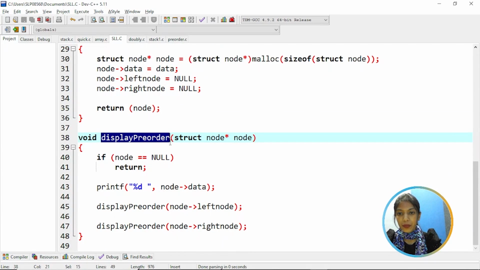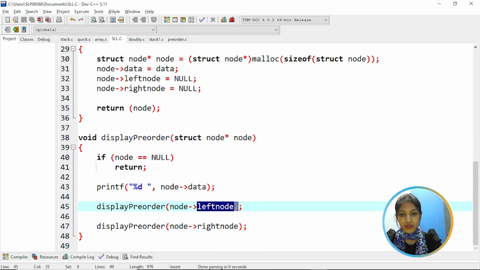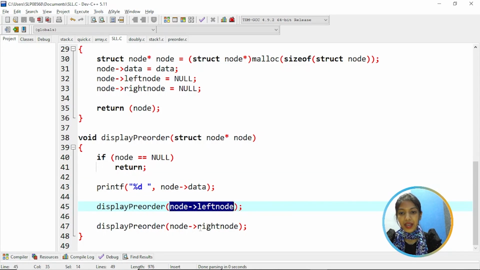Then coming to display pre-order function, here it tells how to do the traversal, that is first the node itself, then from the left node and then going to the right node. So it checks the condition. If node is equal to null, then return, else print the node data. So in display pre-order, we are calling the display pre-order function for the left node first and then the right node.